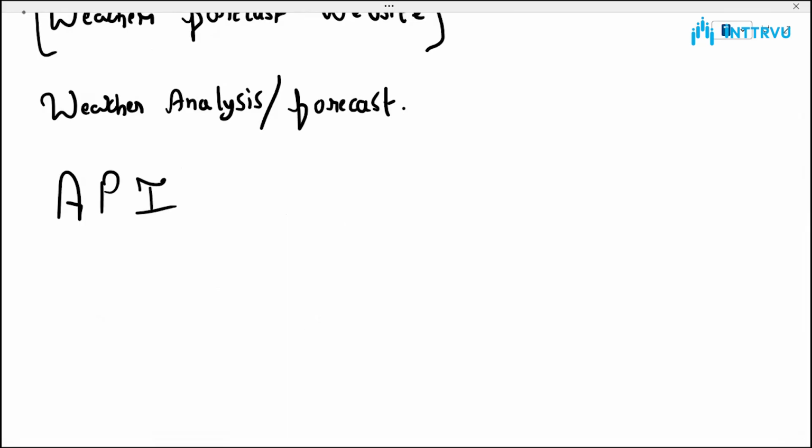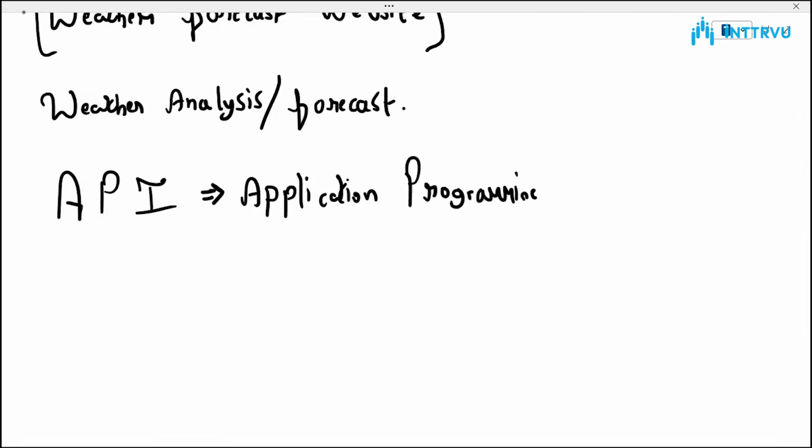right? Now, an API is nothing but application programming interface. That is what an API is, right? So, what does this fancy terminology mean?